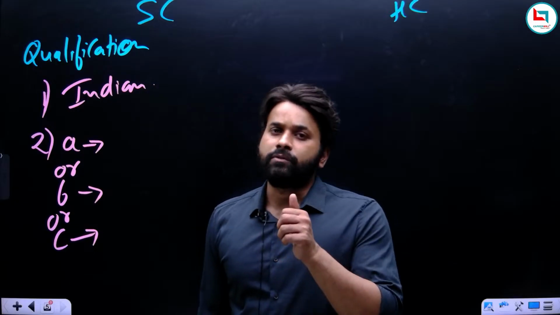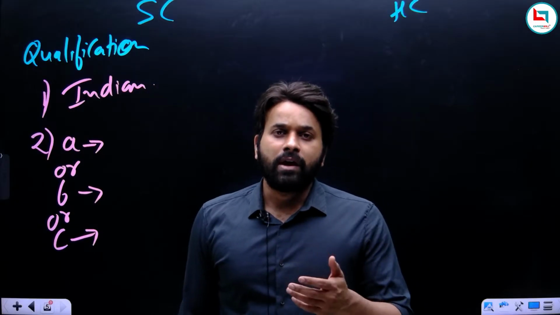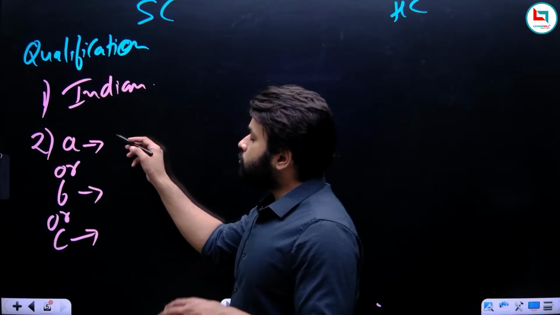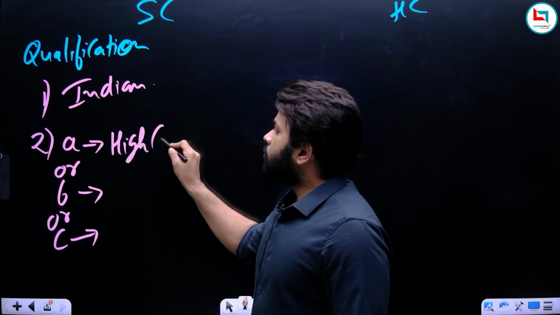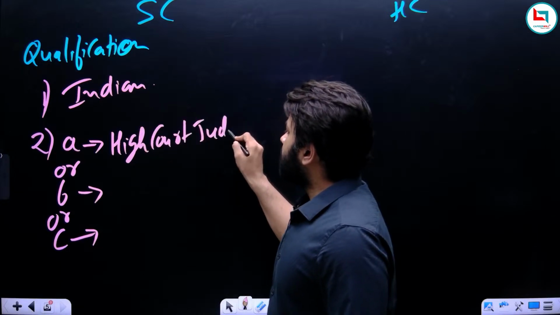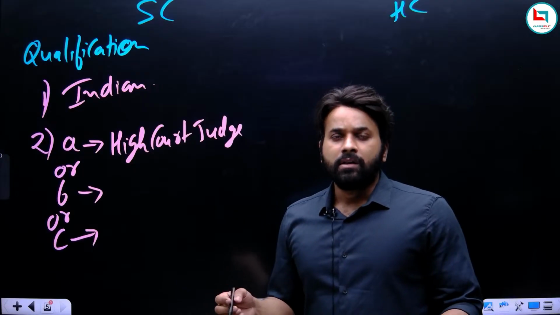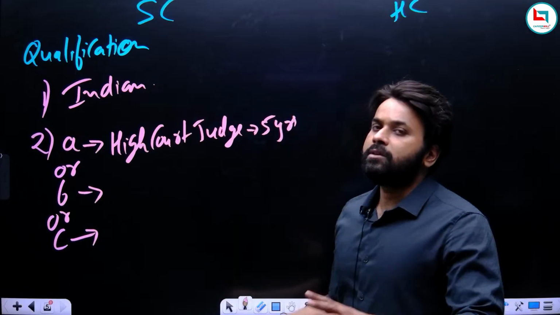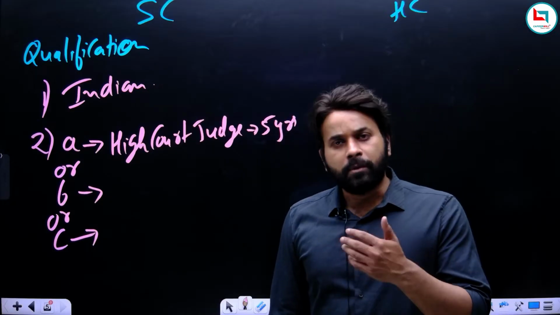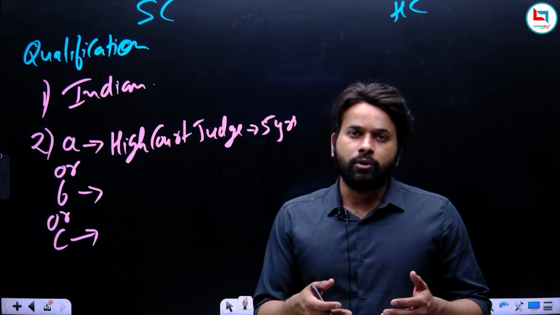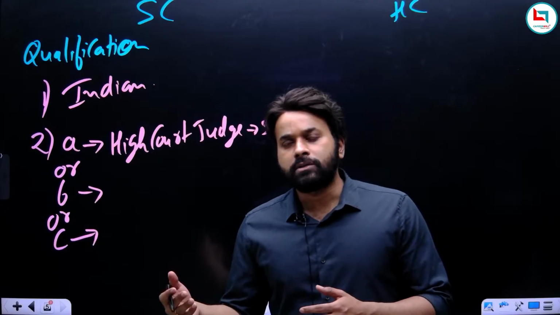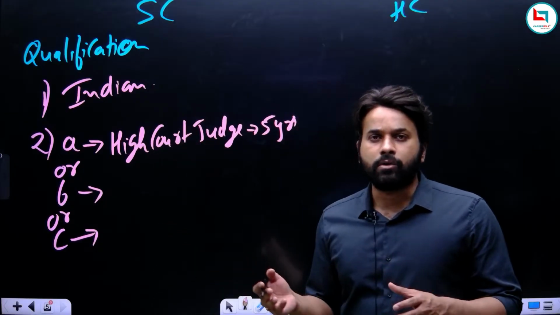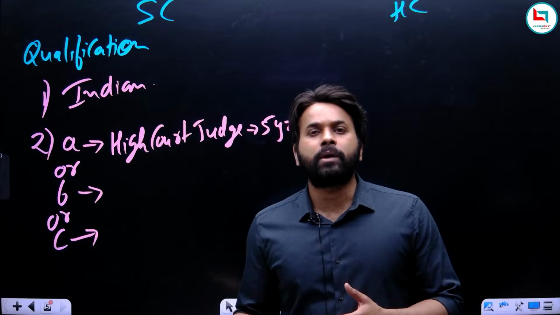So who could be? The first is simple: a judge of High Court. A judge of High Court also has the knowledge of law, so a High Court judge can be appointed as a judge of Supreme Court, but there should be some experience as a High Court judge. The Constitution wants that for at least 5 years you should have been a judge of High Court, and not of a particular High Court in succession. I mean, for 2 years you worked as a judge in this High Court, then for 3 years in that High Court. Collectively it should be 5 years. We all know a judge of High Court has the knowledge of law, so obviously he is eligible to become a judge of Supreme Court.